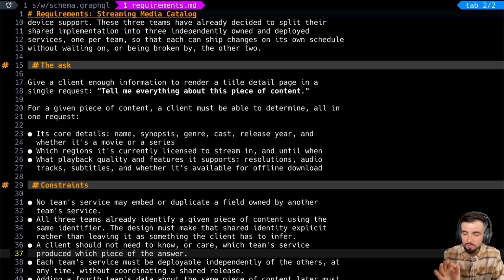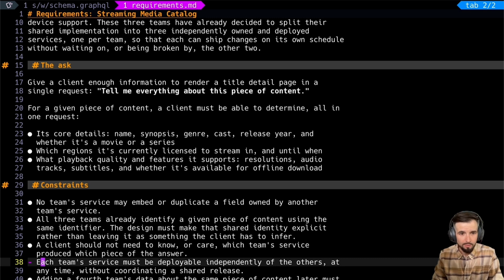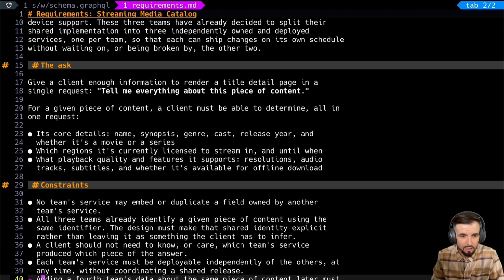This is crucial, right? And this is what a lot of teams sometimes miss when they're new to Federation: the entire idea, as much as practically possible, is to make the supergraph schema, the unified schema, one abstract representation. If the clients need to start thinking about your backend architecture, that's a smell. Okay, and let's go on. Each team's service must be deployable independently of the others at any time without coordinating a shared release. Great. Adding a 4th team's data about the same piece of content later must not require any of the existing 3 services to change. Okay, so we got our work cut out for us.